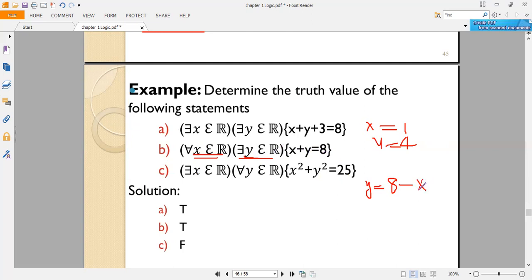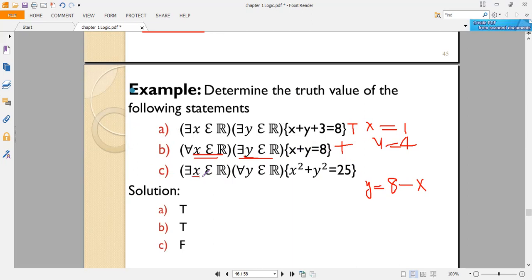So you can take any value of x from the set of real numbers, and 8 minus x becomes y. So this statement is true. For each x, we can find a corresponding y such that this statement is true.